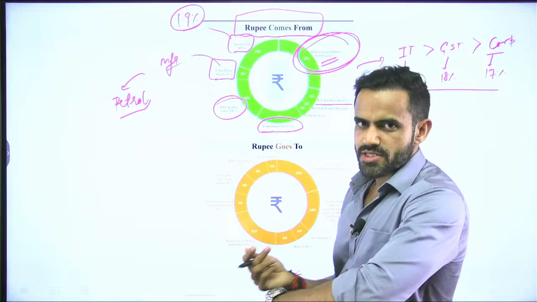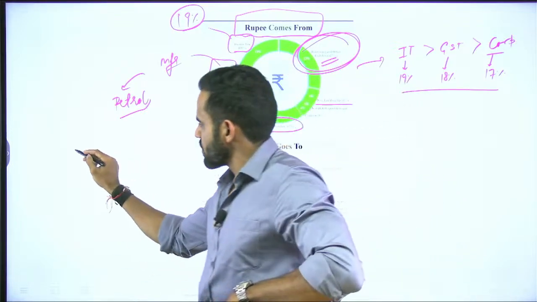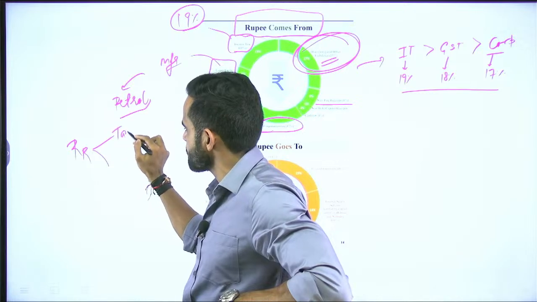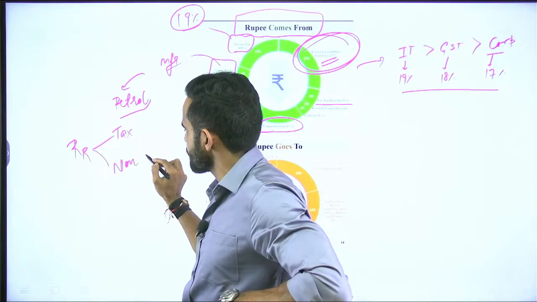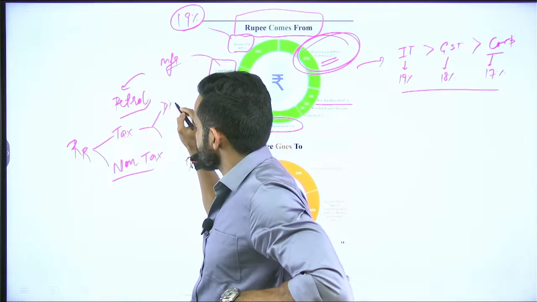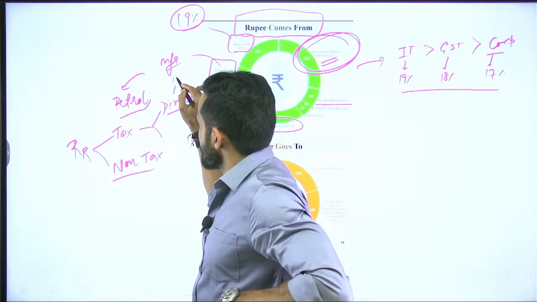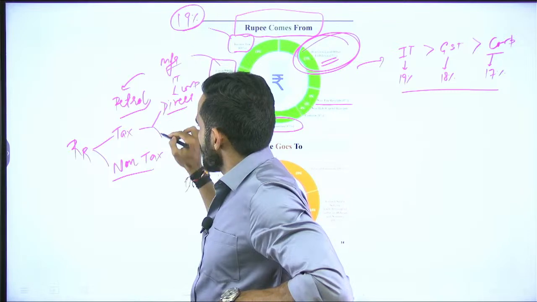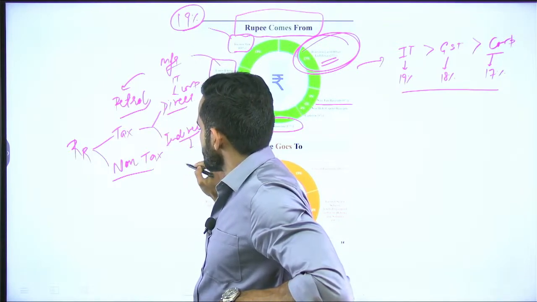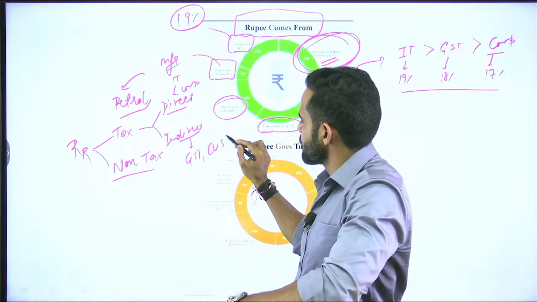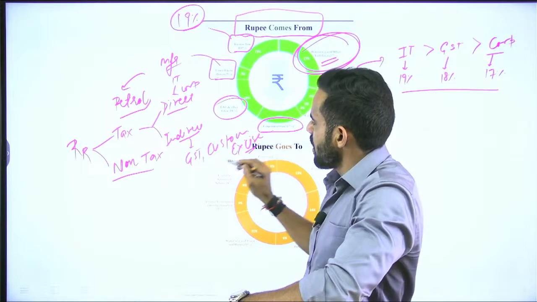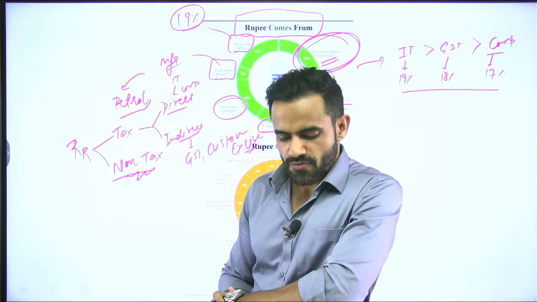9% is non-tax receipt. We have already covered tax receipt and non-tax receipt: revenue receipt can be further classified into tax receipt and non-tax receipt. Tax receipt can be further classified into direct tax, for example income tax and corporate tax, and indirect taxes, for example GST, customs, excise.